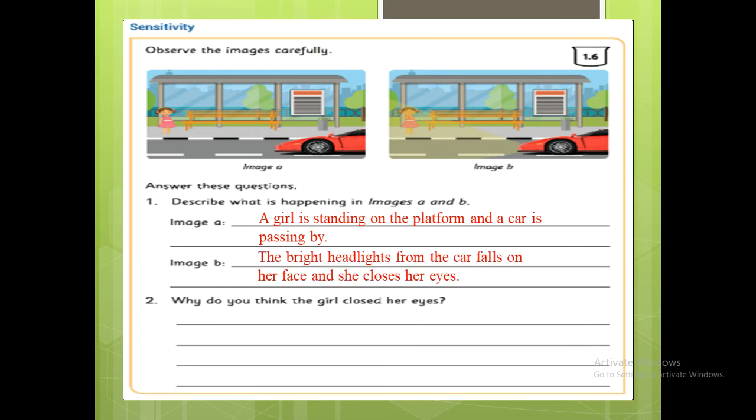The bright headlights from the car fall on her face and she closes her eyes. So the girl closes her eyes because of the sudden fall of headlight from the car. Why do you think the girl closed her eyes? The girl closed her eyes as a reaction to sudden bright light.